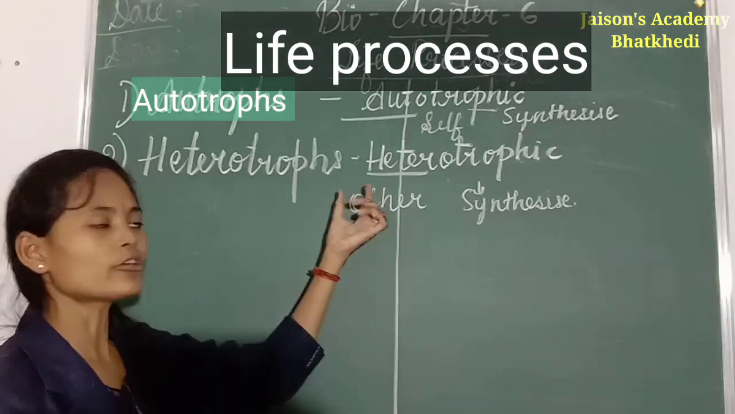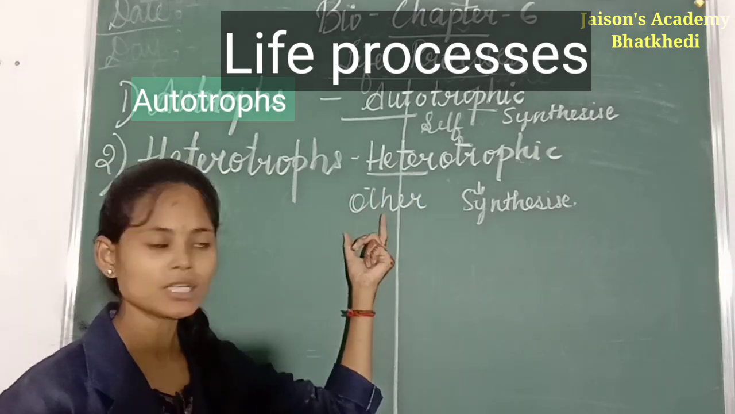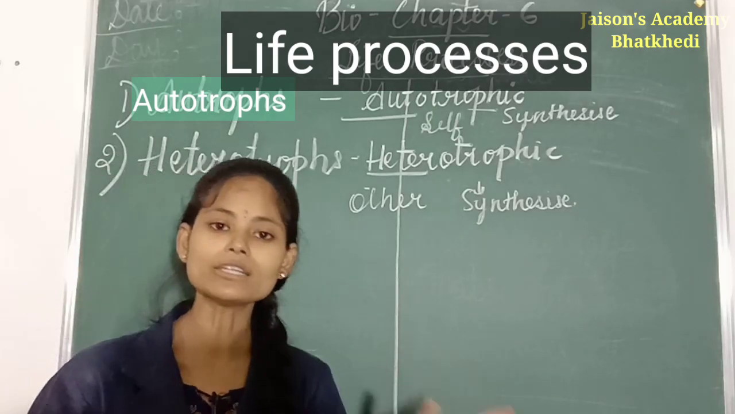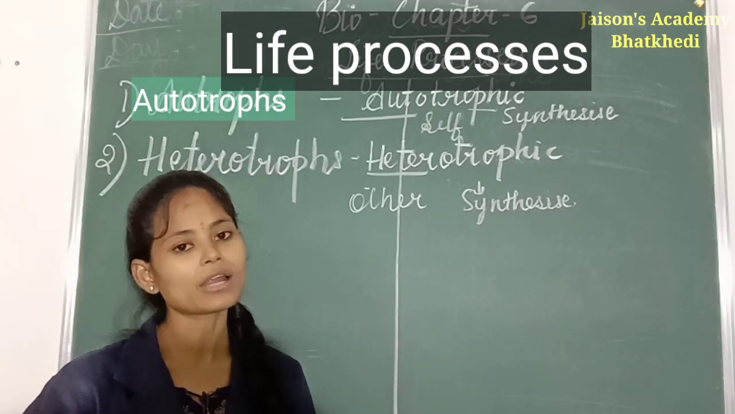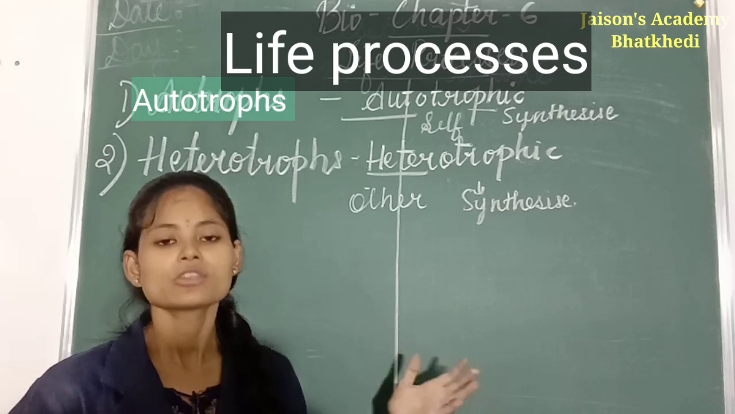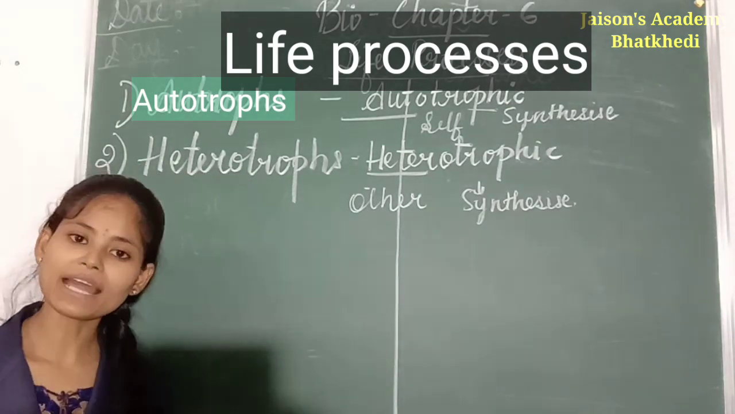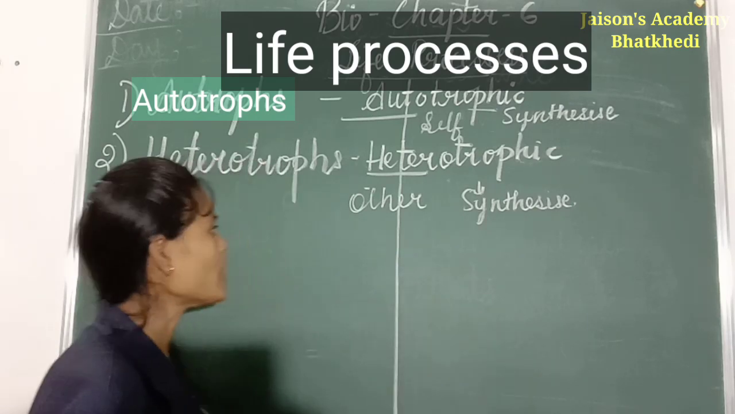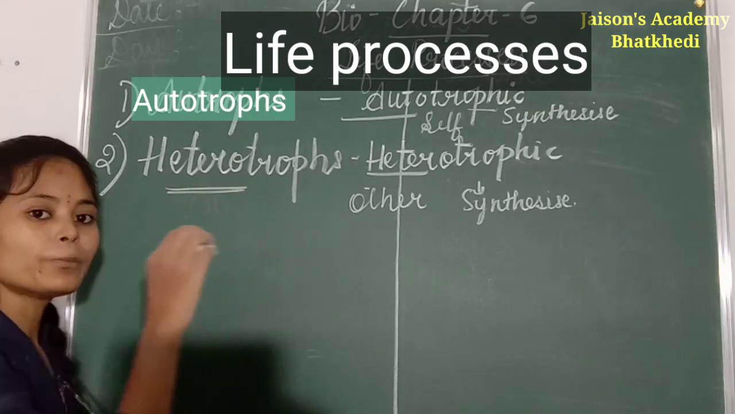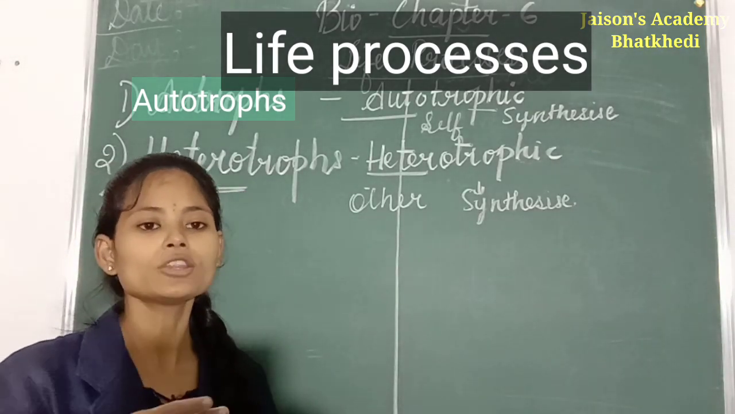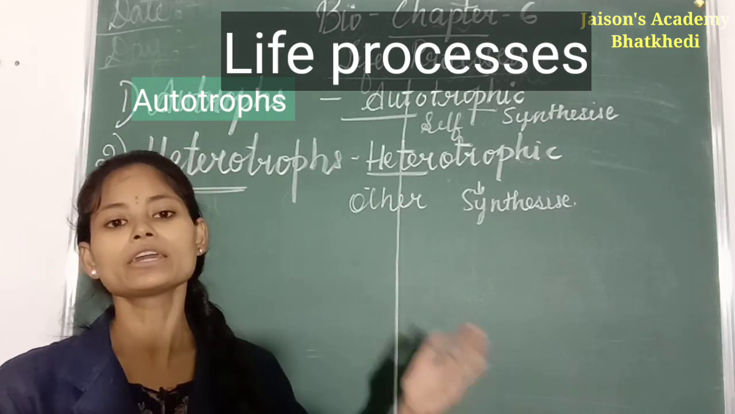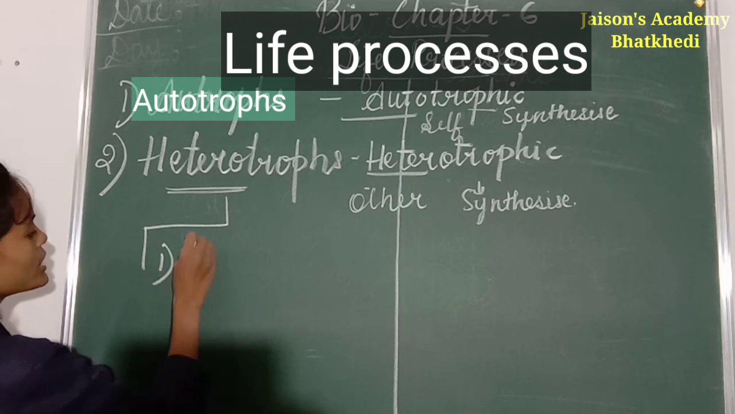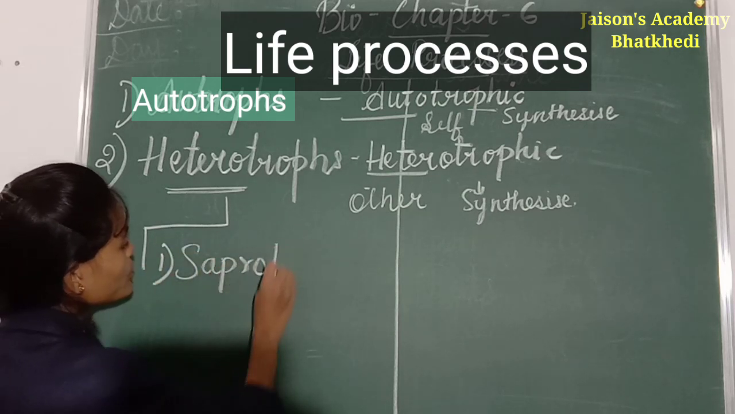Secondly, heterotrophs. The word hetero means other, and troph means preparing. Such organisms which depend on other organisms for their food or nutrition are called heterotrophs. Now again, on the basis of the procedure of taking nutrition, these heterotrophs are divided into three types. Number one, saprotrophs.